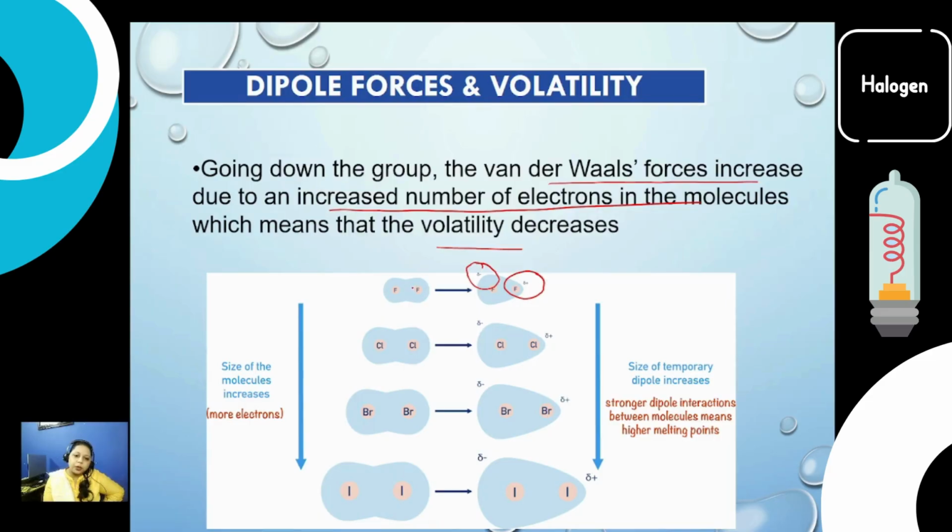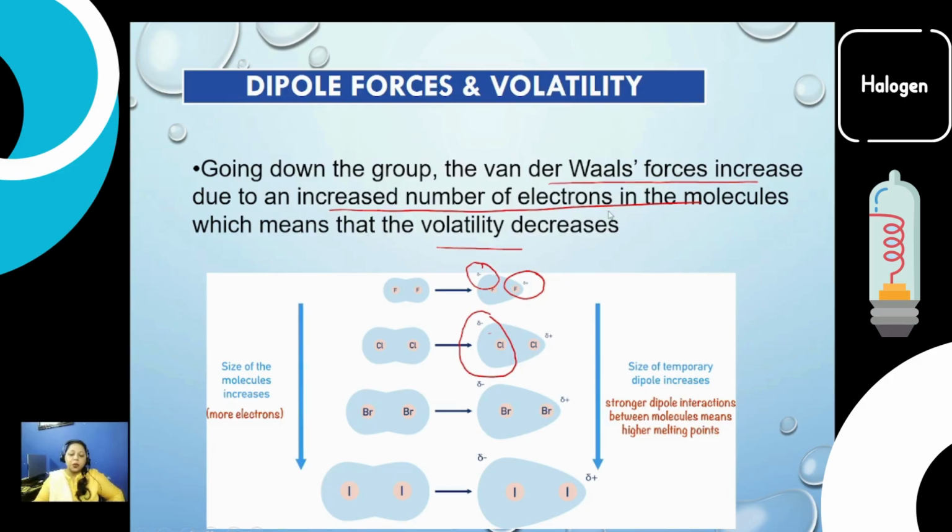You must know that electrons are not present in a fixed position. They are always moving. And there comes a point when a certain side has more share of that electron. That's why a partial negative charge appears on that side. Resultantly, a partial positive charge is present on the other side.